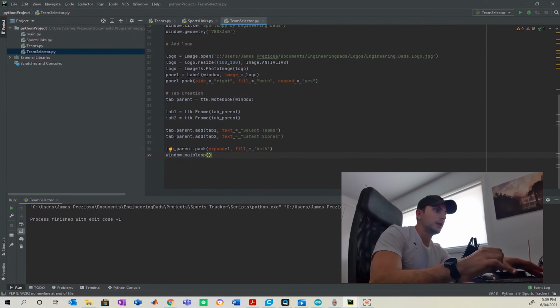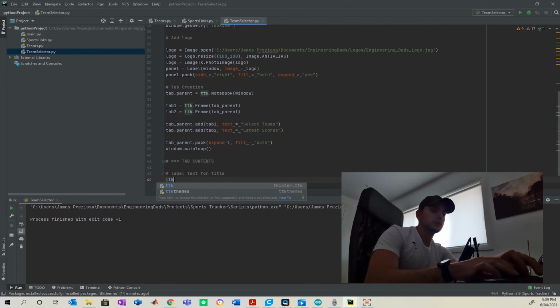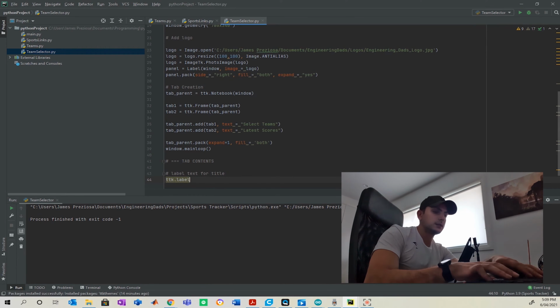Alrighty, so once we've done that, we want to get into the contents of each tab now. I'm going to make a new title for tab contents. And I'm going to start by working on the aesthetics of this a bit. So we're going to work on our labels here, with the master label as the selector. So making sure this is in tab 1 by always having that as your first argument, and selecting the text as sports tracker team selector.